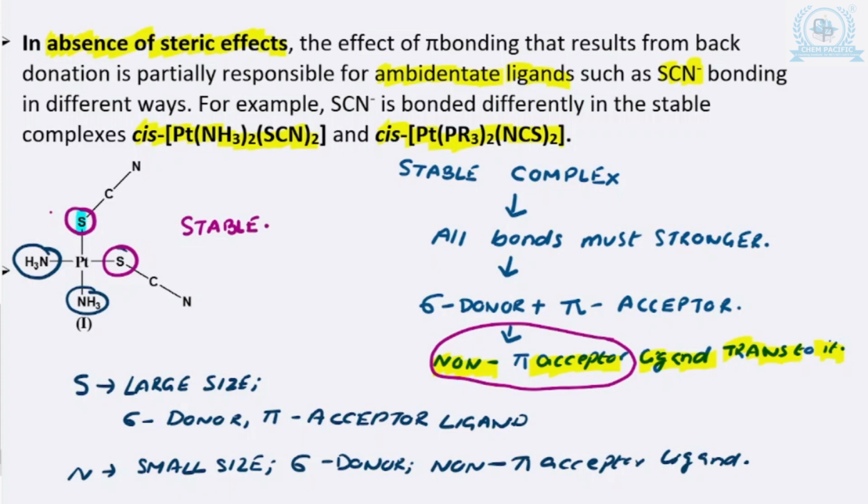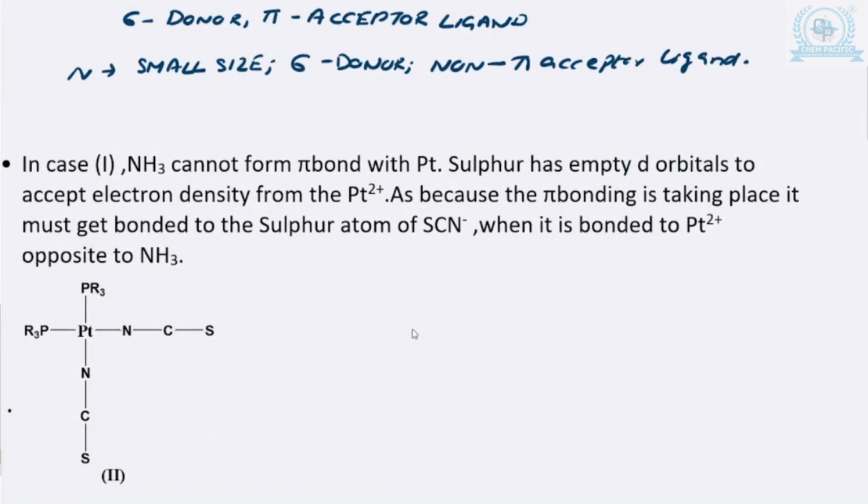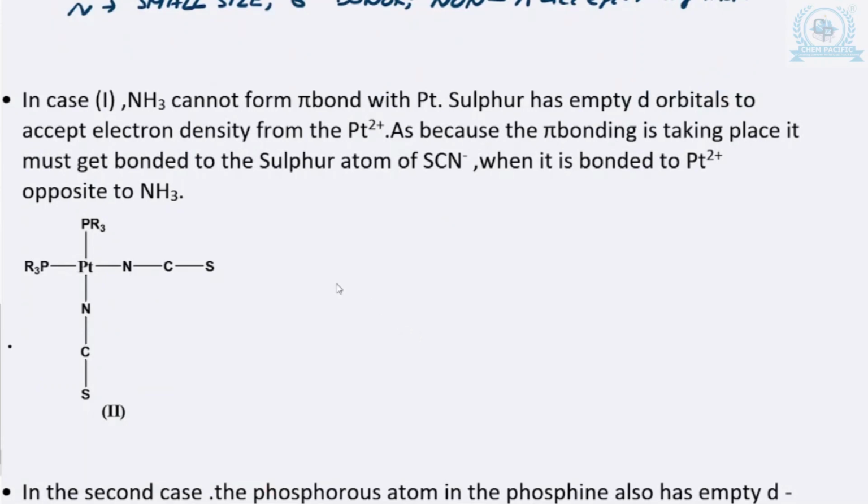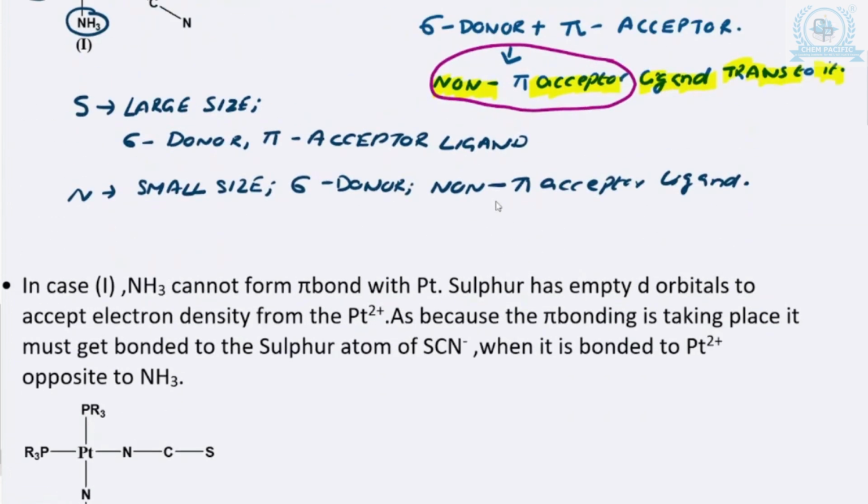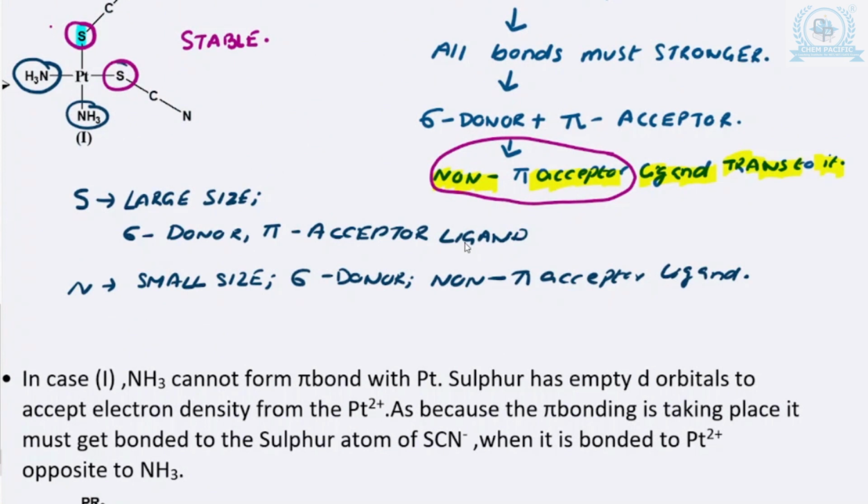Okay, now let us move on to the next example. यहाँ पे क्या हो रहा है? Also I have given in a very detailed form जो भी मैंने explain किया है. देखो in case 1 जो मैंने इसके बारे में अभी explain किया है, ठीक है, तो यहाँ पे मैंने वही किया. As because nitrogen ये pi bond formation नहीं कर सकता. This is a sigma donor ligand. So that is why sulfur, it actually results in the pi bond formation with the metal. Why? Because it has empty d orbital.